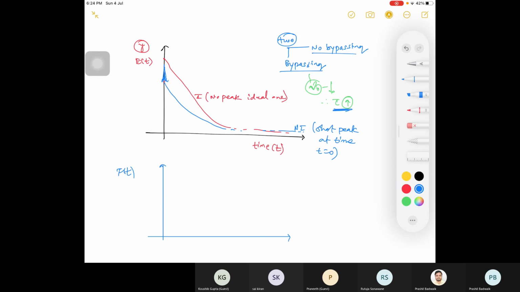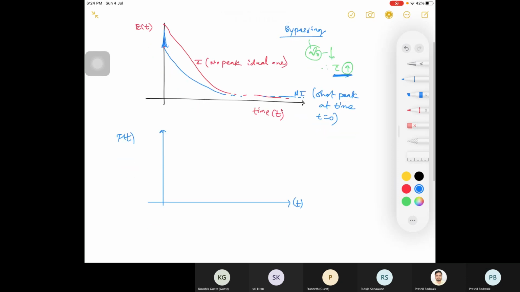F(t) curve. Maximum value is 1. So your curve will go to that value. This will be your first one. Second will be your, which is that? I'm drawing three curves.